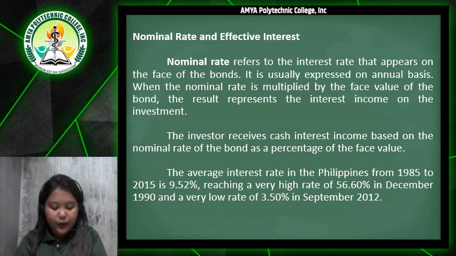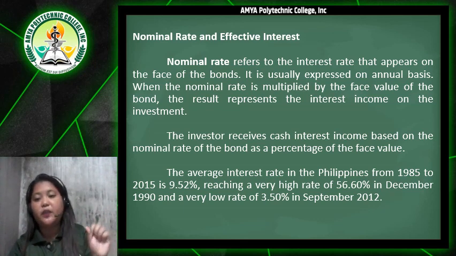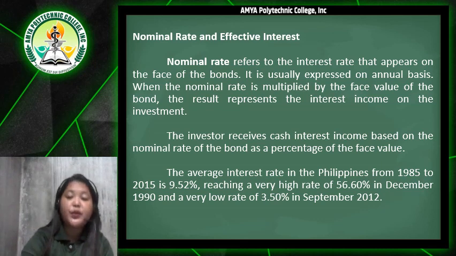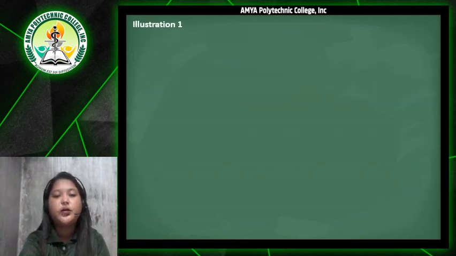For example, the average interest rate in the Philippines from 1985 to 2015 is 9.52%, reaching a very high rate of 56.60% in December 1990, and a very low rate of 3.50% in September 2012. So we have here an example, Illustration 1.